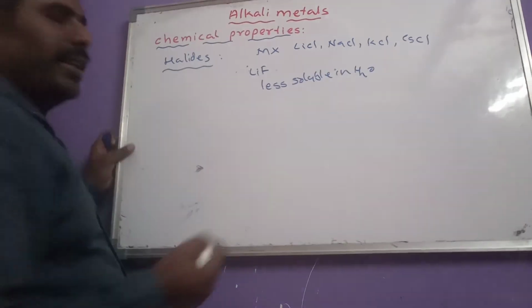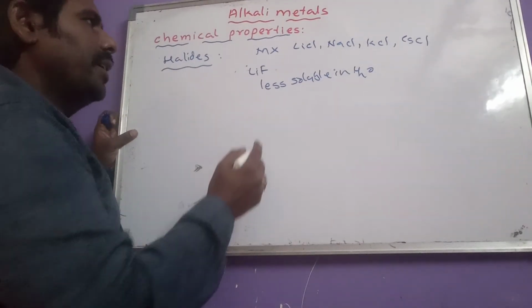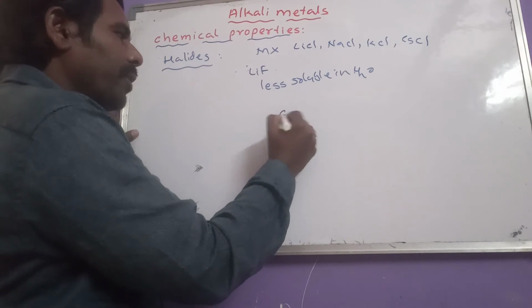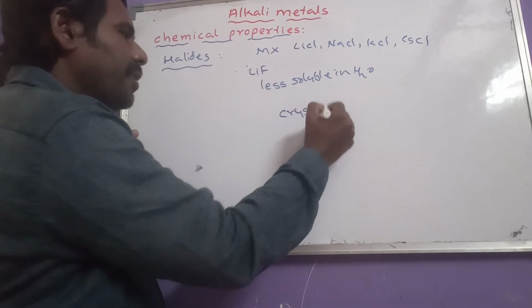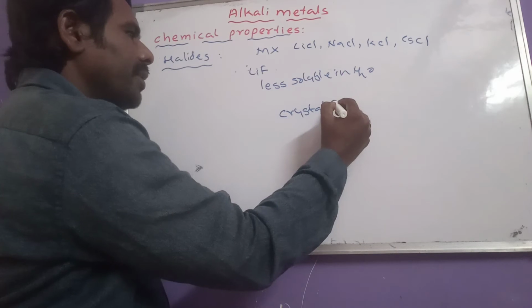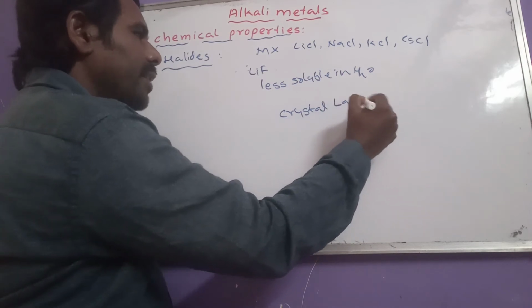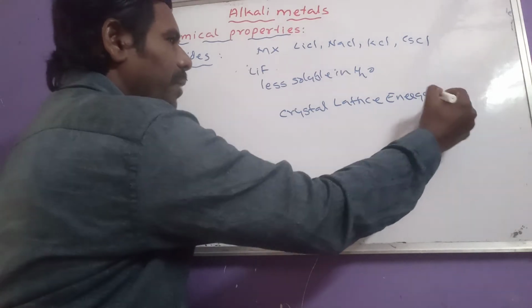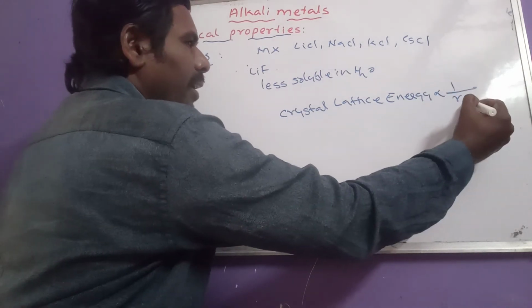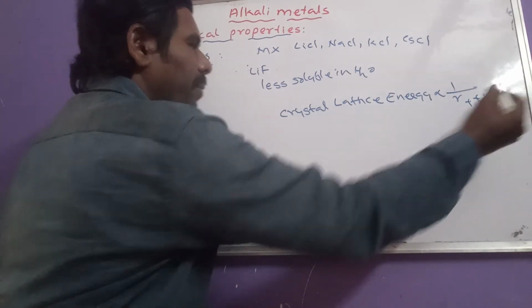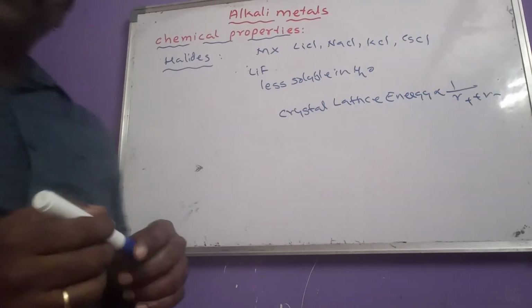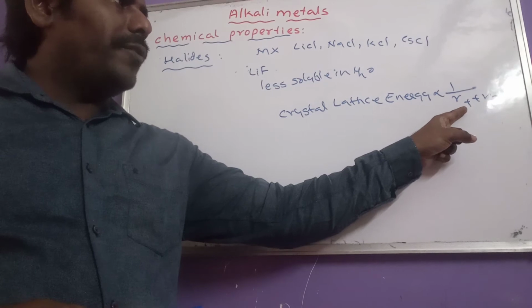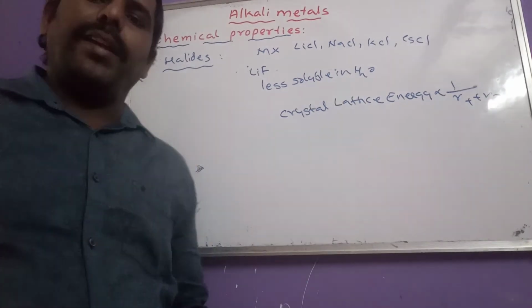Why is it less soluble in water? Here, lithium and fluorine both have smaller atomic size. Crystal lattice energy is proportional to 1 by (R+ plus R-), that is, inversely proportional to the radius of cation and radius of anion.